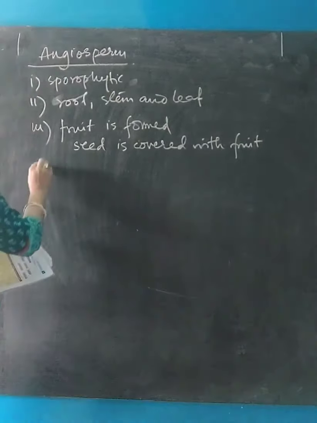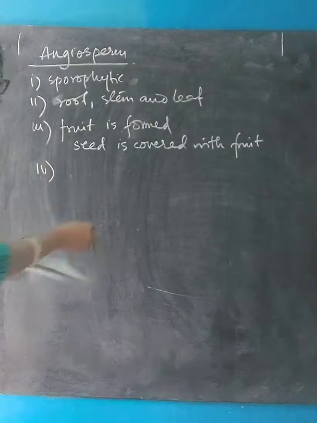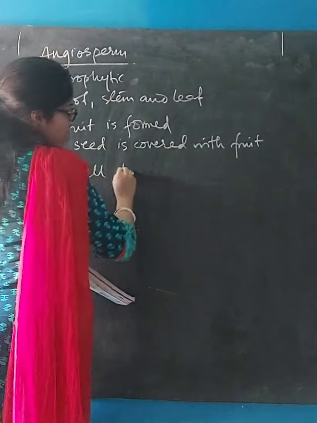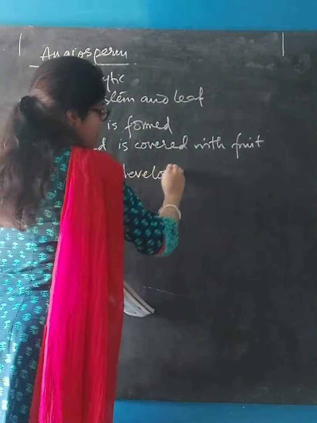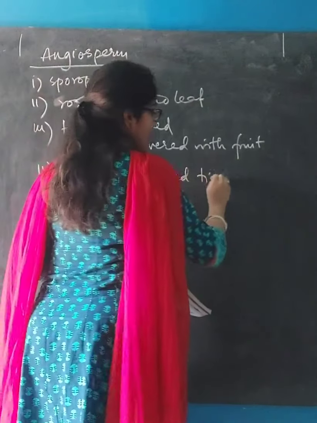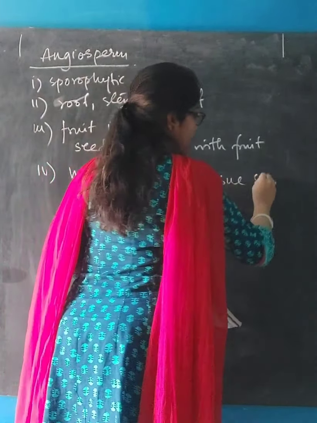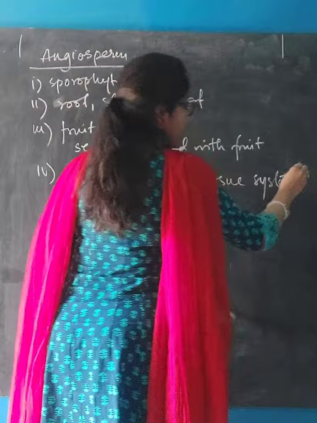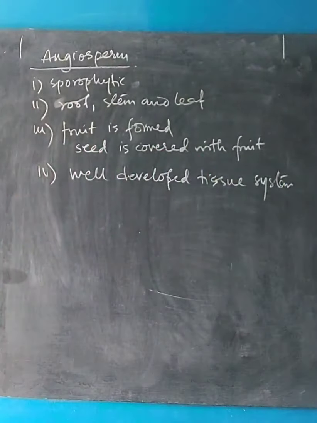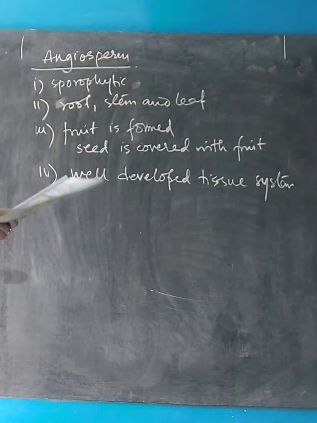Moving on to the tissue system. How is the tissue system? Well developed tissue system is present in angiosperms.